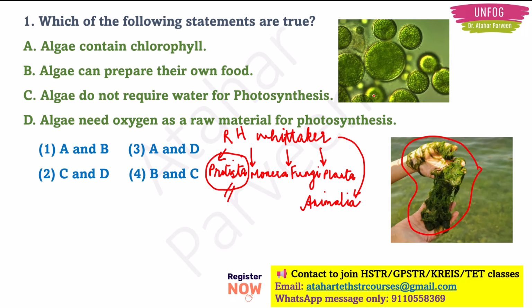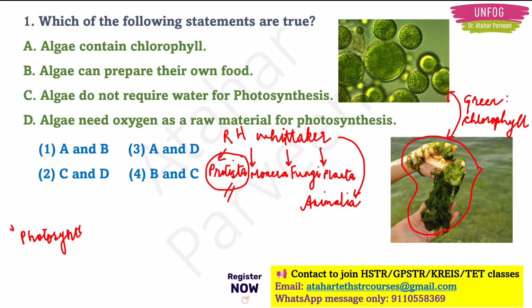Okay. Now if you look at this diagram, they are green in color, no? So why are these green in color? This green color is because of the plant pigment called chlorophyll. So this green pigment chlorophyll gives the green color to these algae. So now what does chlorophyll help in? The chlorophyll helps in the process of photosynthesis.